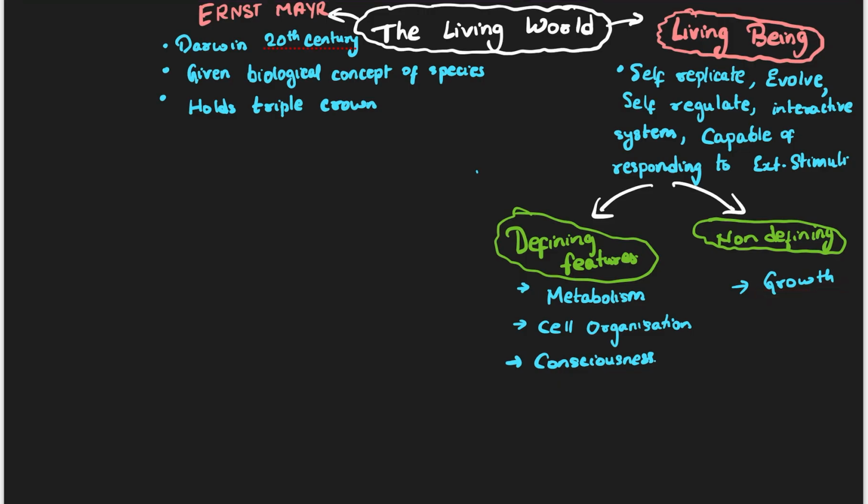For example, if you go to a desert, in some places small sand hills grow. Sand comes and deposits on them and they grow. Sometimes they become small when the sand flies away. That doesn't mean it is a living thing. On a mountain, sand accumulates and the mountain appears to be growing, but that doesn't mean it is living. So growth is not a defining feature. We cannot say something is living because it is growing. And next, reproduction.